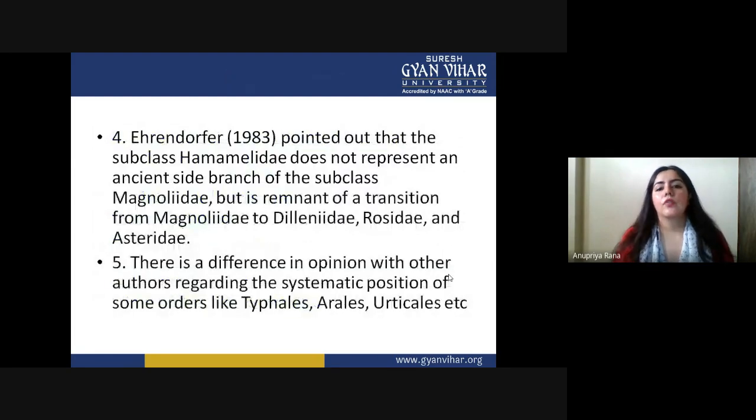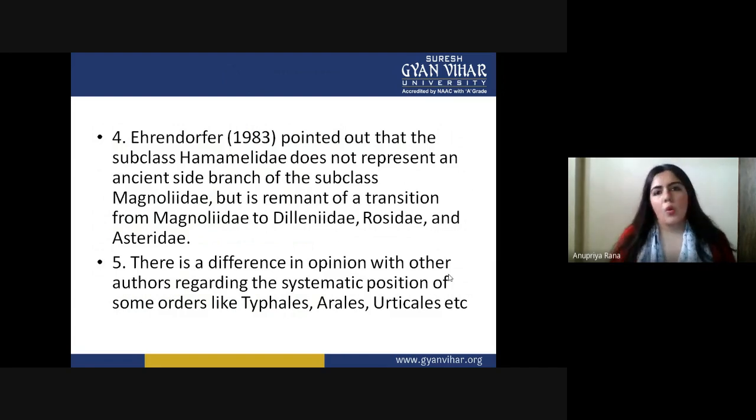Also, Rutherford pointed out that the subclass Hamamelidae does not represent an ancient side branch of subclass Magnoliidae, but is a remnant of transition from Magnoliidae to Dilleniidae, Rosidae and Asteridae. There is a difference of opinion with other authors regarding the systematic position of some orders like Diapensiales, Nepenthales and Euphorbiales. These orders have been disputed over time by scientists, who say they should be placed at their specific positions.